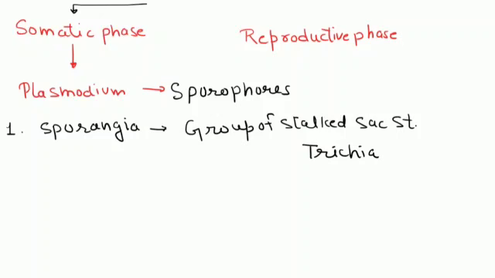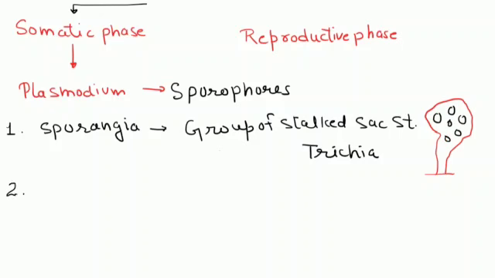If we draw a diagram to show the sporangia fruiting body, it will look like this one. This is a group. This is the hypothallus, and in this the sporangia are separated from each other.